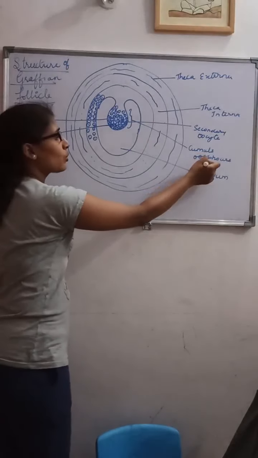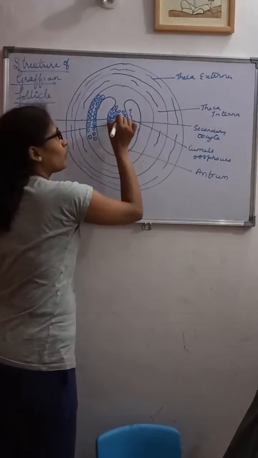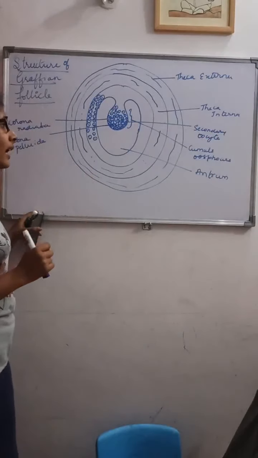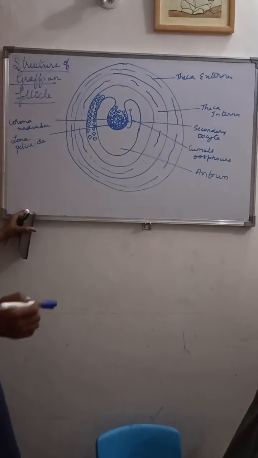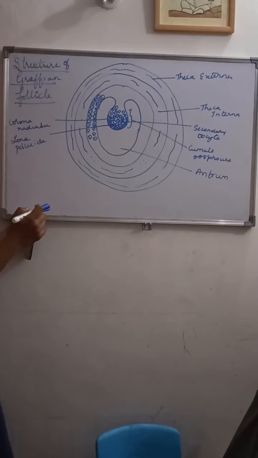And this cumulus oophorus has a secondary oocyte, and this secondary oocyte is surrounded by the egg membrane. So there will be a primary egg membrane called what?